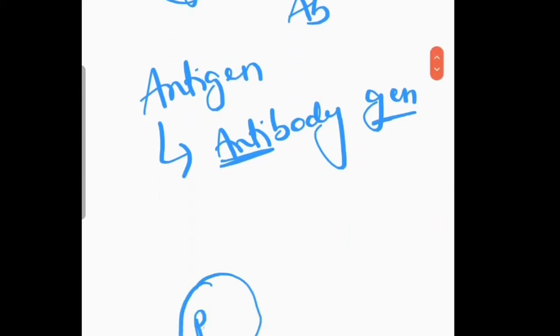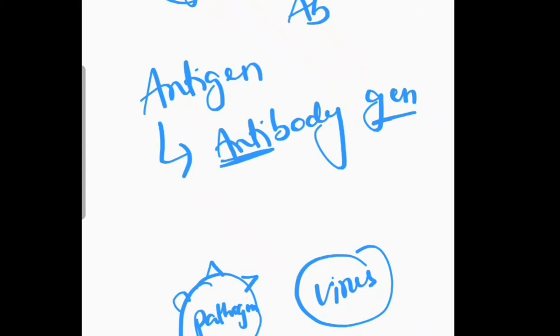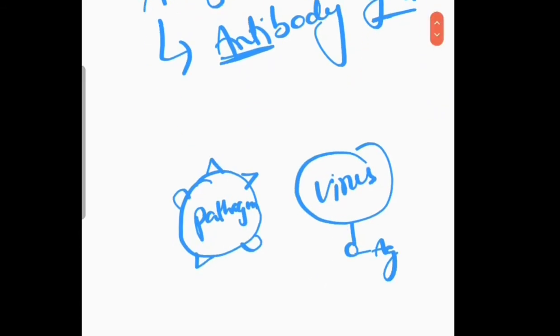Suppose there is a pathogen. It could be a bacteria, it could be a virus, it could be a fungal spore, it could be a parasite. So on the surface of this pathogen, we find the antigens. These, if at all, enter the body either wholly or just the surface protein of it. Say for example, the virus. It is not necessary that the whole virus has to enter the body in order to generate an immune response. Even if the surface protein can enter the body, it can still elicit an immune response. So therefore, this is that antigen which can lead to the generation of antibodies.